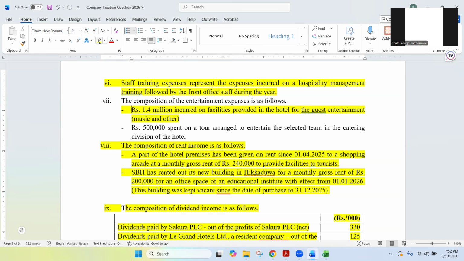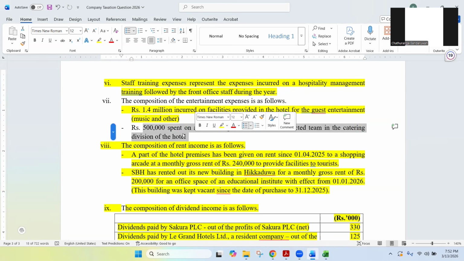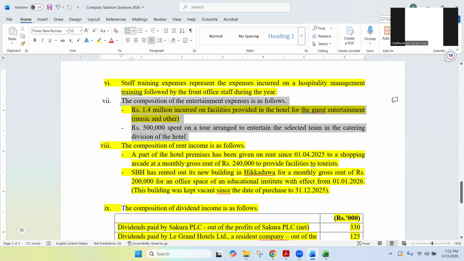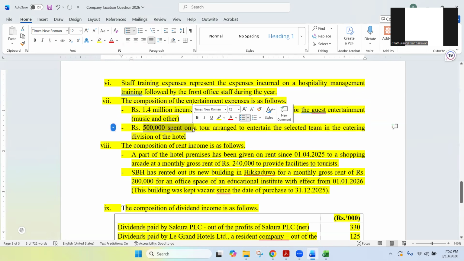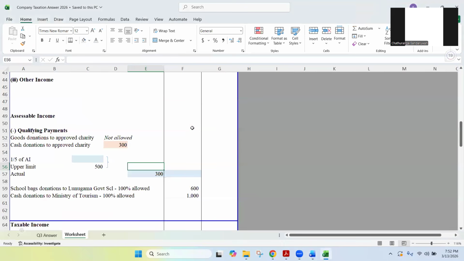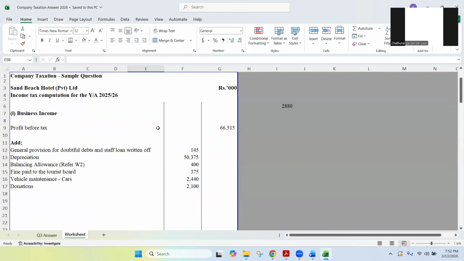We have already deducted. But what about this 500,000? 500,000 spent on a tour arranged to entertain the selected team in the catering division of the hotel. This one is purely employee entertainment. This is not allowed. 500,000. So we have already deducted. That means what? We need to add back this 500,000.